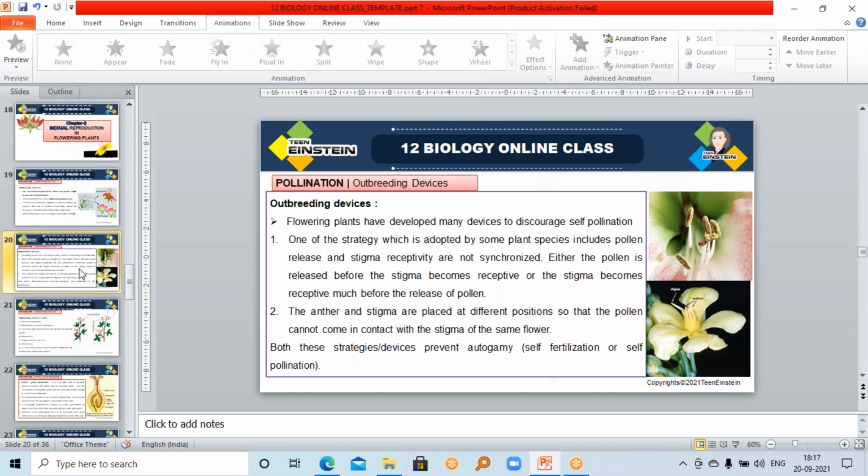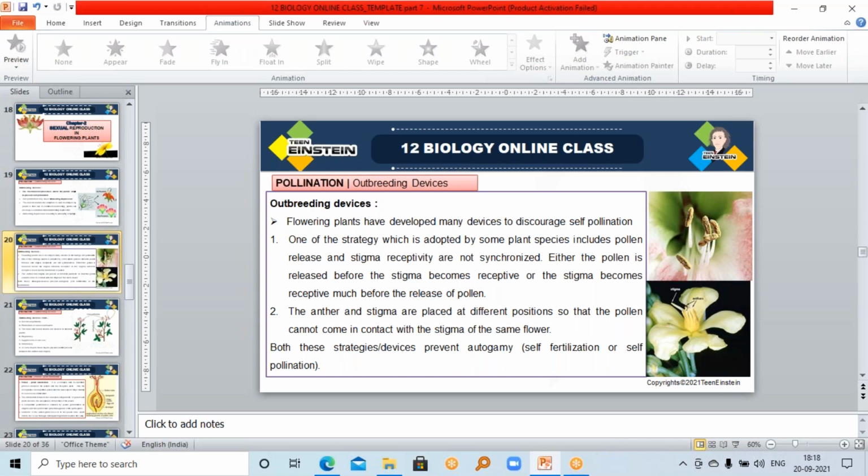That pollen will get released before the stigma is ready to receive the pollen grain, or the stigma becomes receptive before the pollen is released. The stigma will become ready before that pollen is getting released. In both cases, there won't be any synchrony. Got it? There is no synchronization between the pollen release and stigma receptivity. These are all for preventing self-pollination.